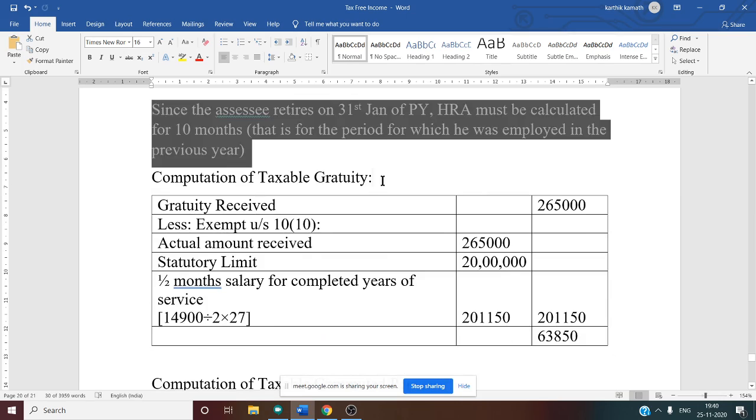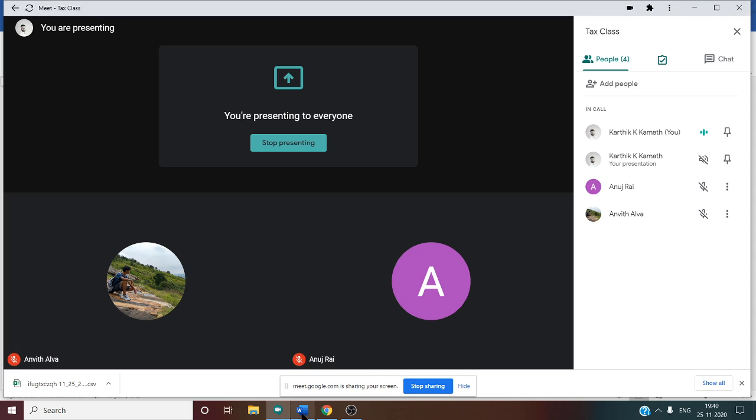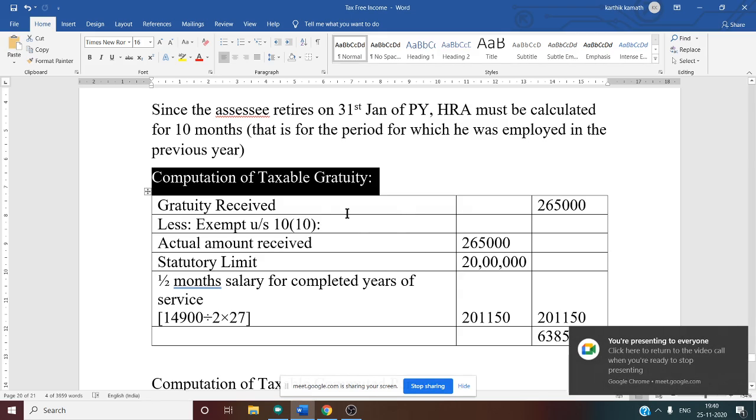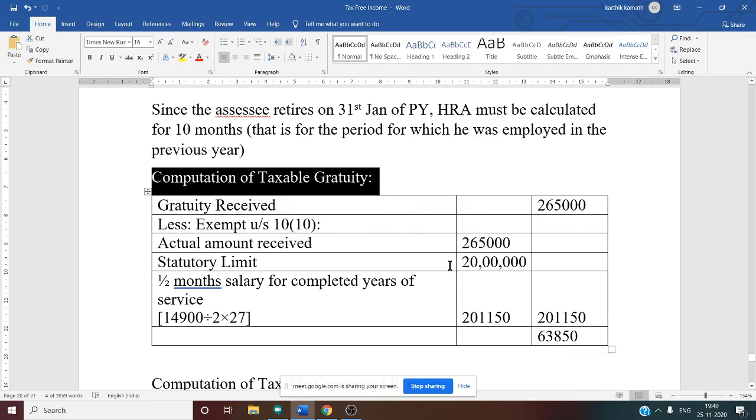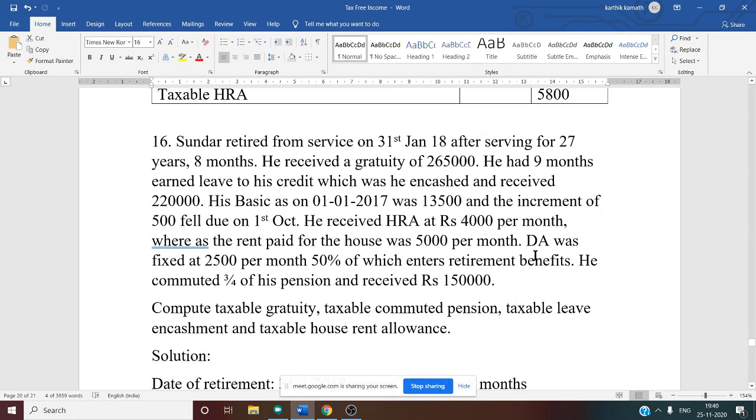So first one, computation of taxable gratuity. Now the format of computation of taxable gratuity: there are three columns, particulars and two amount columns. First thing we have to write is gratuity received. Gratuity received is given in the question. If you see this, where it is given, gratuity received.